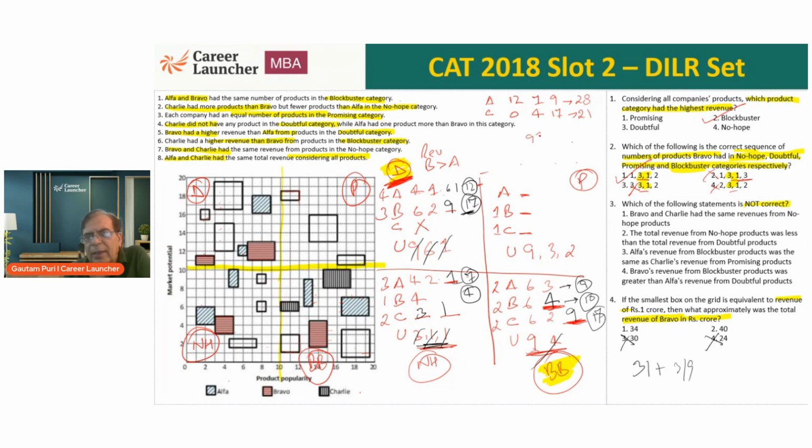Now we have 9, 3 and 2. Out of these 9, 3, 2, 1 goes to Alpha, 1 goes to Charlie, 1 goes to Bravo. Obviously, that means Charlie should be plus 9, which makes it 30. Alpha should be plus 2. So 9 will go to Charlie, Alpha will get 2 and Bravo will get 3. That means the answer for question number 4 should be 34. I'll write it down in black as I've done it for others also. So Bravo should be 3, Alpha will get 2. 28 plus 2, 30.